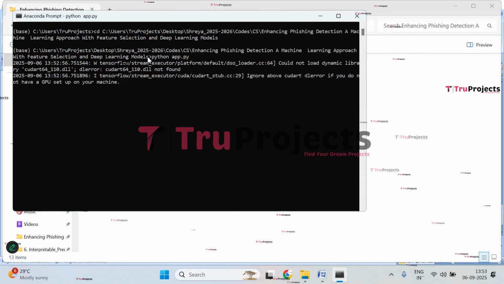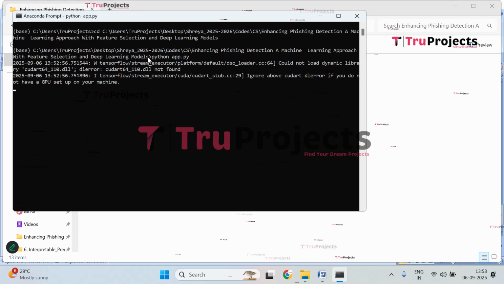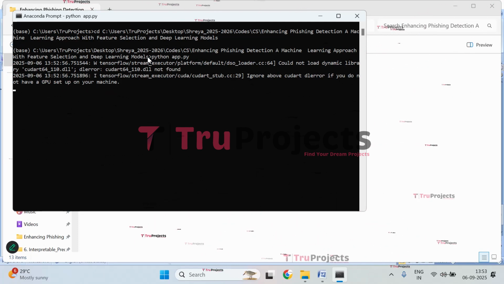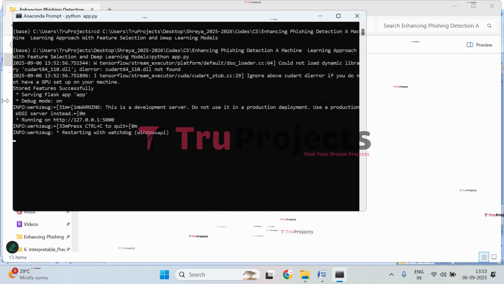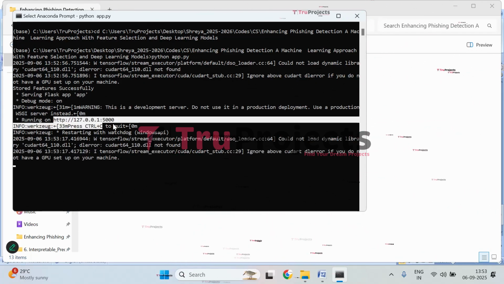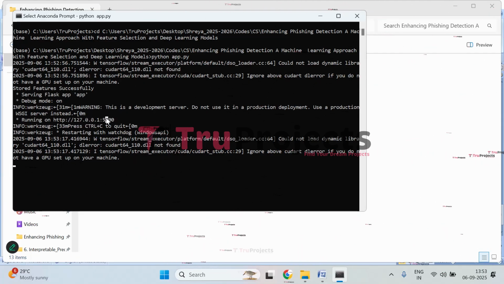After running the app.py file, the Flask framework will host the application locally at the default address, which is the localhost and the port, unless configured differently. So just wait for a while. Here we got the link. This is the address where the application has been hosted. This is the localhost and this 5000 is the port.